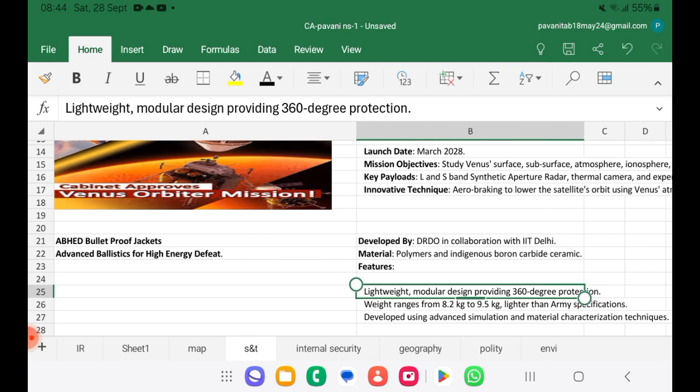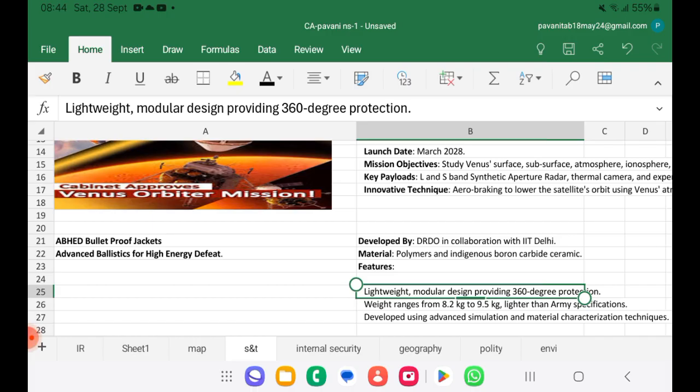So next news was on ABHED bulletproof jacket. What is this? Advanced Ballistics for High Energy Defeat. So this is a bulletproof jacket. Now it is a more efficient bulletproof jacket, ABHED or Advanced Ballistics for High Energy Defeat. It is developed by DRDO in collaboration with IIT Delhi.